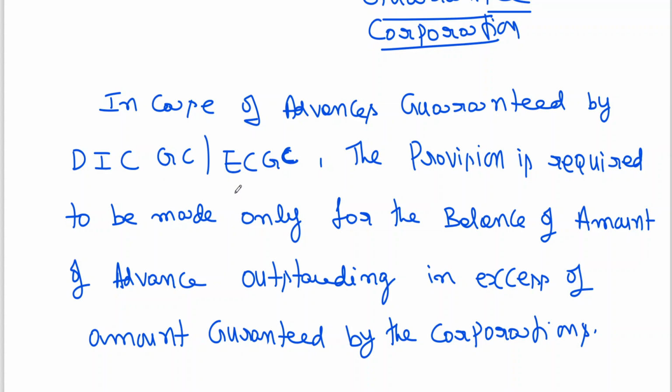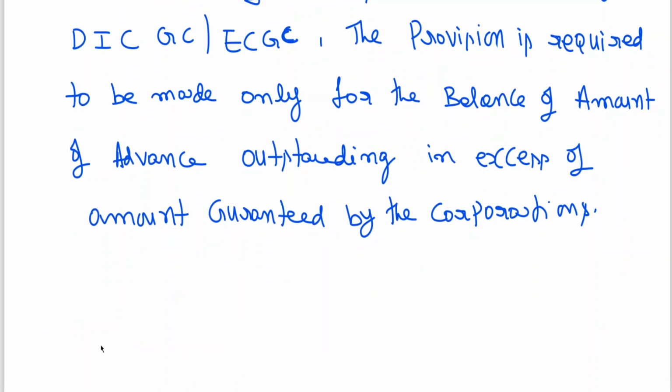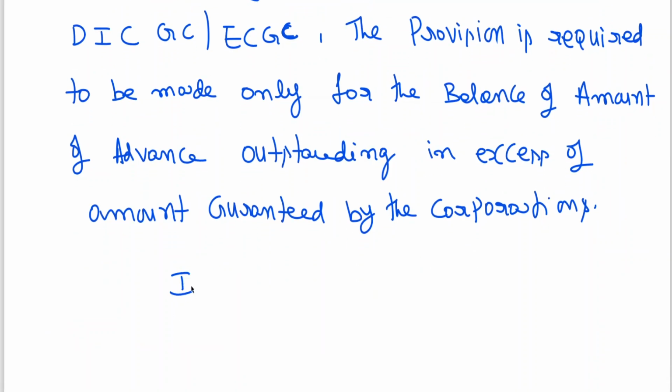Provision is required to be made only for the balance of amount of advance outstanding in excess of amount. I told you 100 is advance, 40 is guarantee. On 60 it will become unsecured. On that you have to calculate. Okay, this is what I told you. Simple.